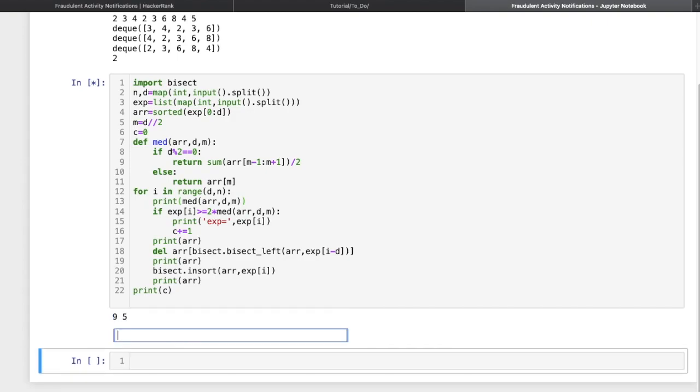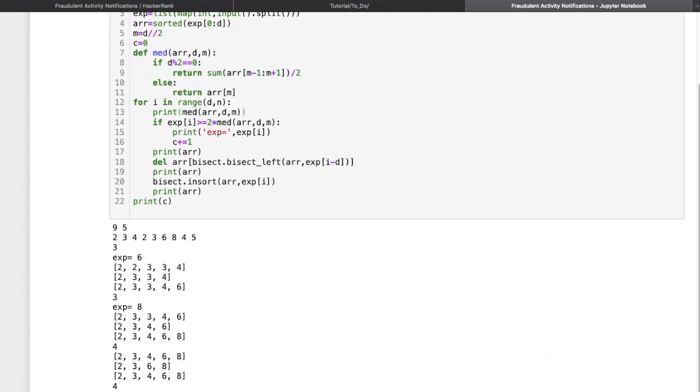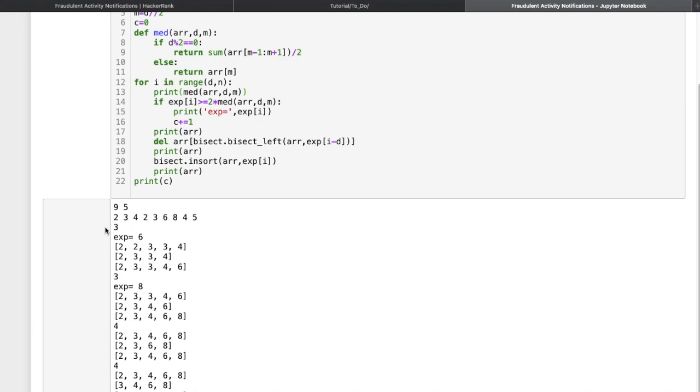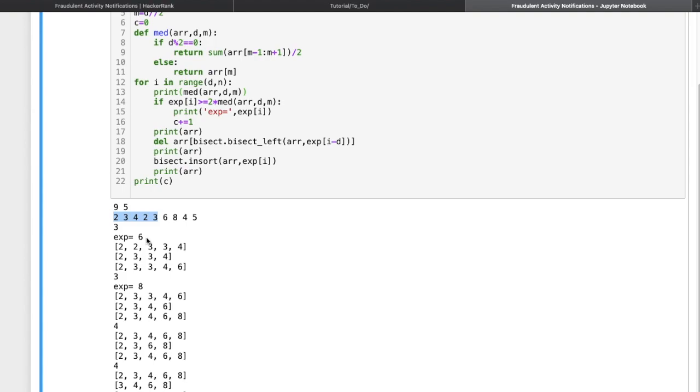9 and 5. So now you can see here the very first line is the median value. For the very first 5 values, I'm getting the median as 3, and the next value is 6. So 6 is greater than or equal to 2 times the median, which is 6 is greater than or equal to 2 into 3, which is 6. So the counter will be added here, and the next print statement is where we are printing the array.